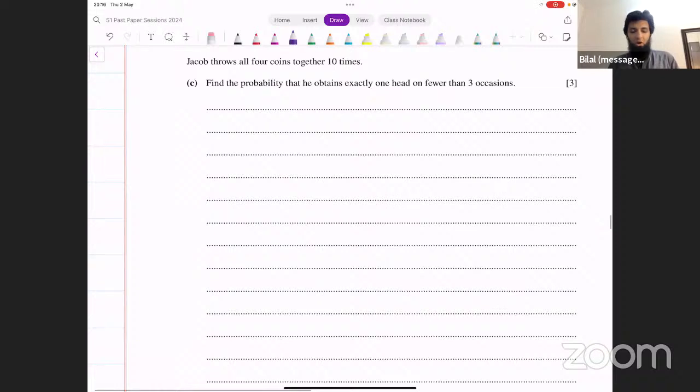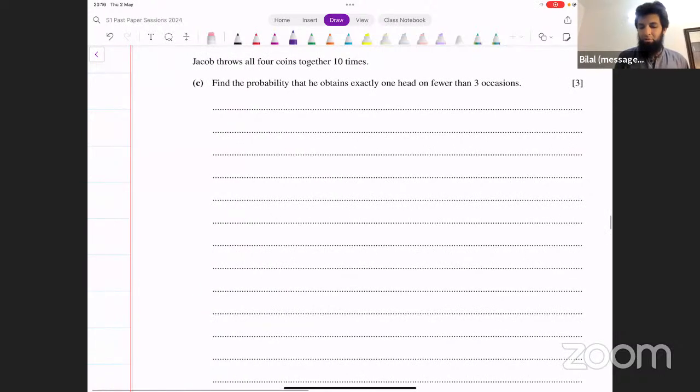Now it says Jacob throws all 4 coins together 10 times. Now he's repeating the same thing over and over again. He's doing that 10 times in total. Find the probability that he obtains exactly 1 head on fewer than 3 occasions. Now, what kind of distribution is this? You've got something repeating, and they want the probability that he obtains exactly 1 head on fewer than 3 occasions.